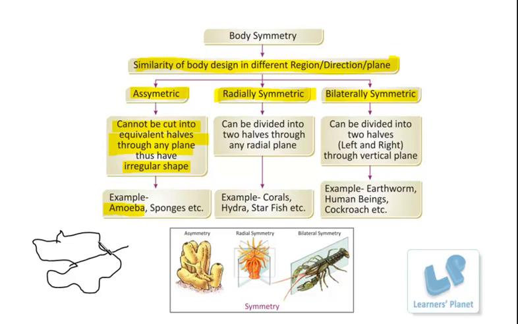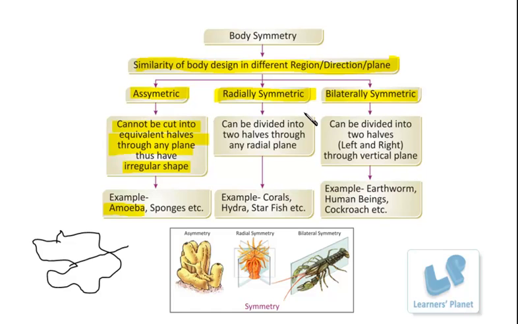Besides amoeba, which is a unicellular organism that we usually place in the group Protista, among the protozoa, the primitive type of unicellular organism, here we are studying multicellular animals. In multicellular animals, the example that could be given here is the sponges. If we try to divide sponges in any plane, they do not show any symmetry, and thus they have an asymmetric structure.